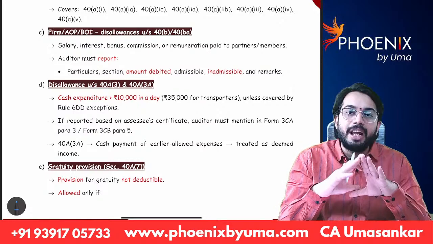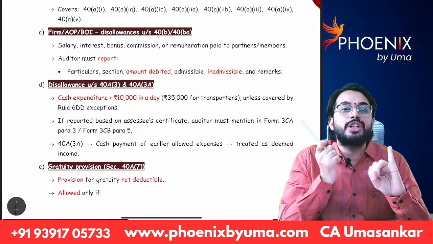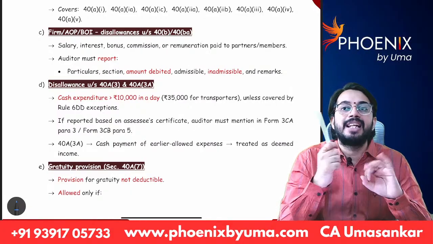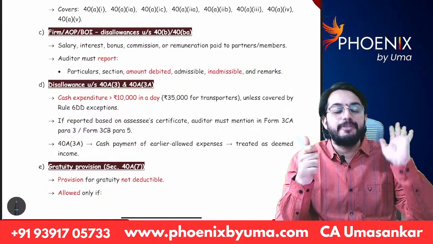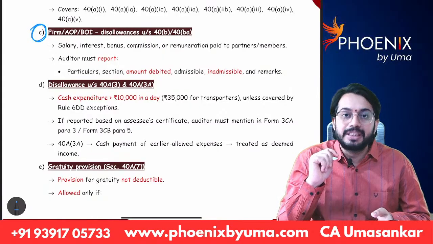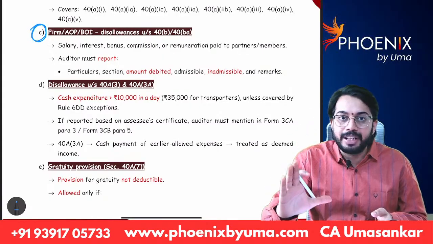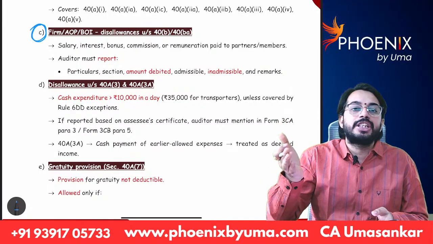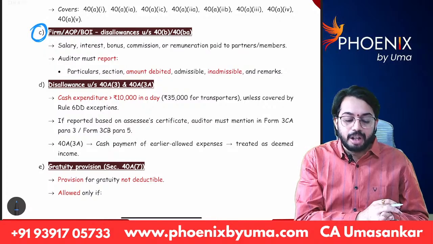So you have to verify whether interest paid, verify the calculation of interest paid and the calculation of remuneration. Whether interest paid is less than 12%. If interest paid is more than 12%, that information is required to be given in clause 21 subclause C. You have to verify whether remuneration is as per book profits. If remuneration paid is more than book profits, then the extra remuneration is not allowed as deduction. That is also required to be given in clause C.